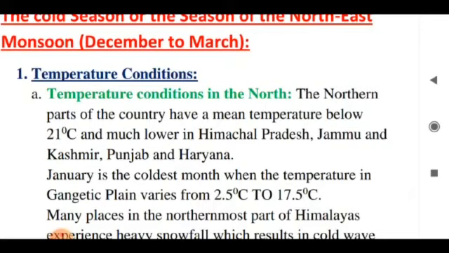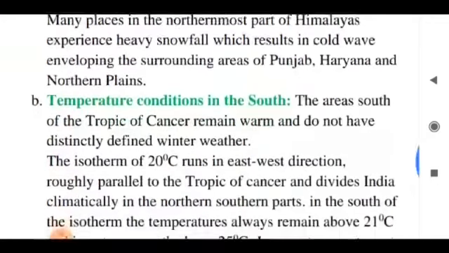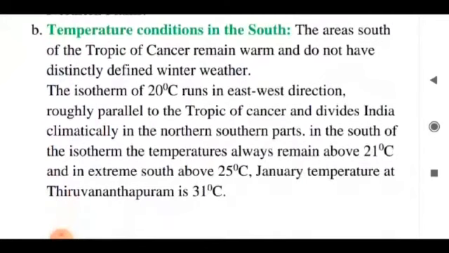Many places in northernmost part of Himalayas experience heavy snowfall. Temperature conditions in the south. In the south, the temperature always remains above 21 degrees Celsius and in extreme south above 25 degrees Celsius.